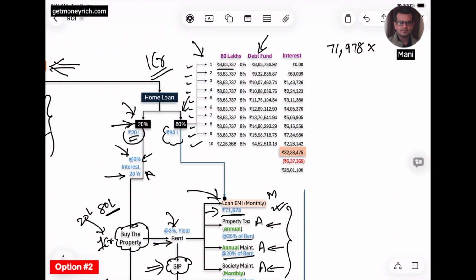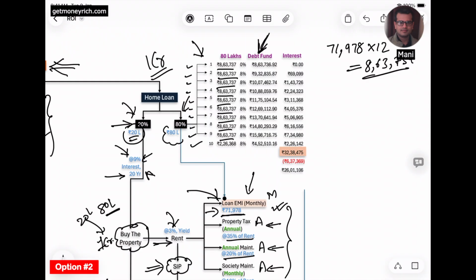71,978 per month, so in 1 year he will pay how much? He will pay 8,63,737. So from here this value 8,63,737 is coming. You see, he has purchased 9 such debt funds of 8,63,737. What is the logic behind this? The logic is, whenever he has to pay the loan EMI, he will pay this EMI from this debt fund.